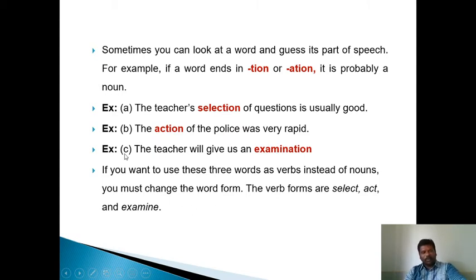Please, I want to repeat. If you want to use these three words as verbs instead of nouns, you must change the word form. The verb forms are select, act, and examine. Please mind it. I hope you understand. Nothing to worry, nothing too difficult.